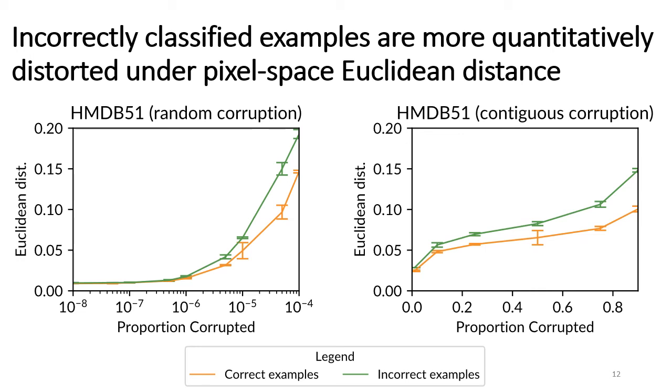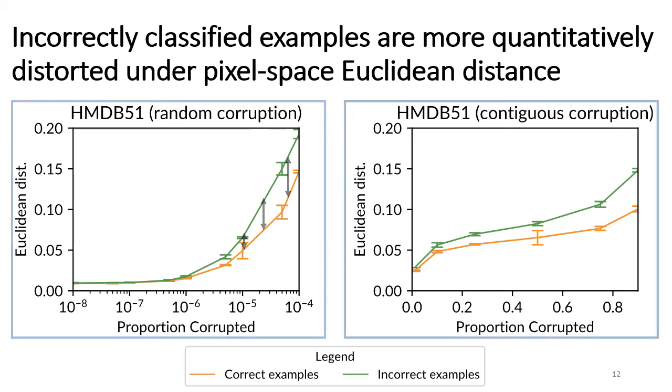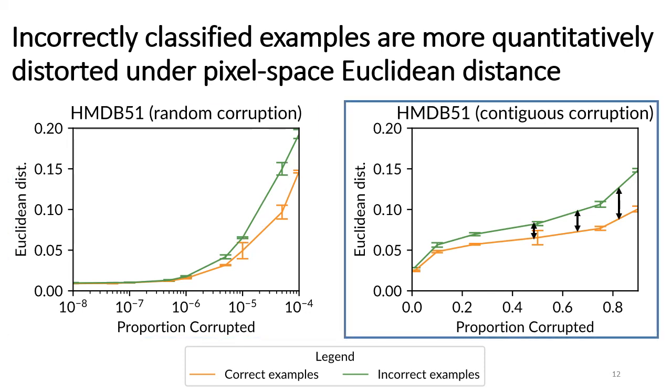We saw that clips that looked more distorted were classified incorrectly, so we might expect the green line to be above the orange line in these graphs if that holds. That's exactly what we see on the left under random corruption and on the right under contiguous corruption. So examples with high average pixel space Euclidean distance are more likely to be classified incorrectly. This means the effect of file corruptions in pixel space may contribute to the accuracy drop we saw earlier as corruption proportion increased.